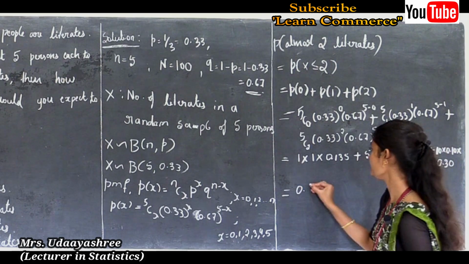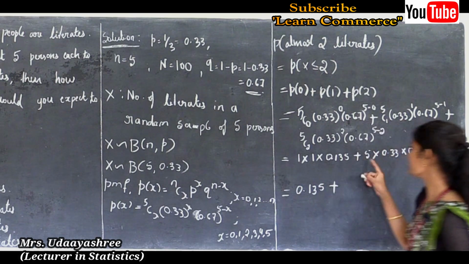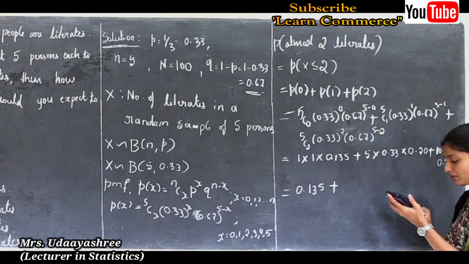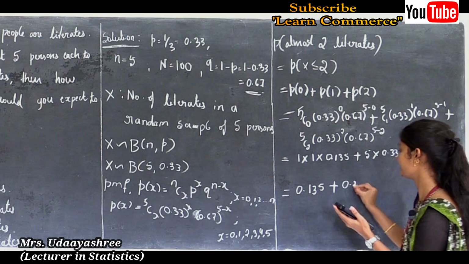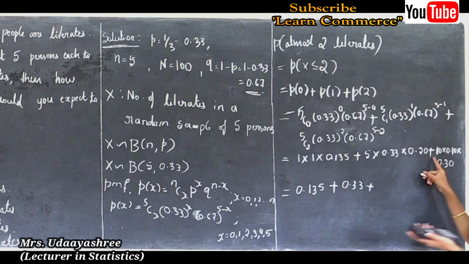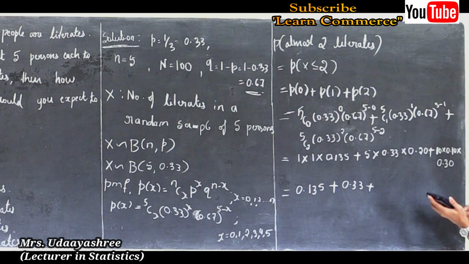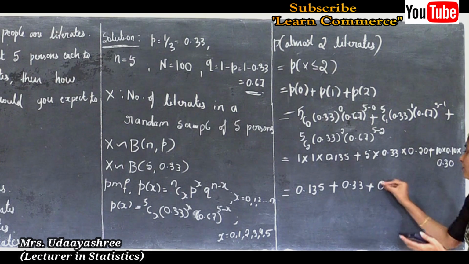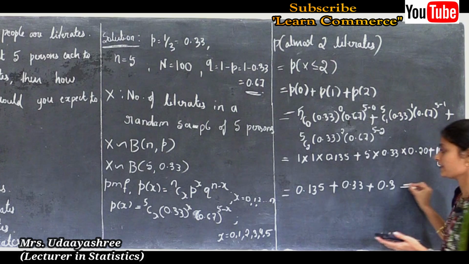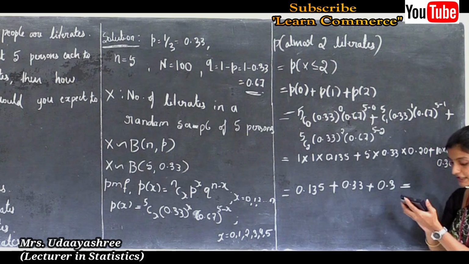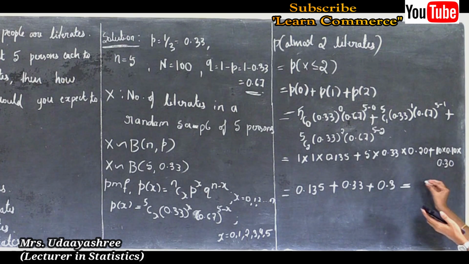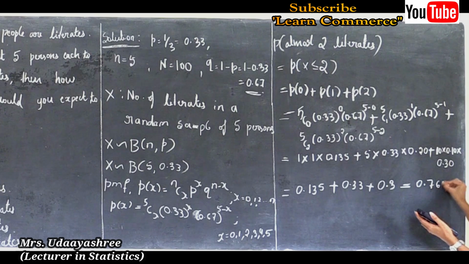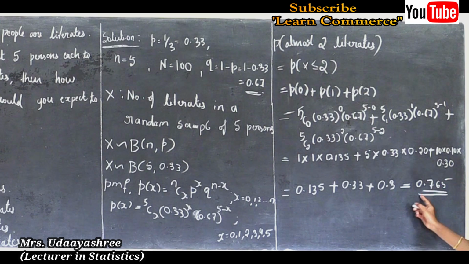This is equal to 1 into 0.135, which is 0.135, plus 5 into 0.33 into 0.20, which is 0.33, plus here it is 10 into 0.10 into 0.30, which is 0.3. This is equal to 0.135 plus 0.33 plus 0.3, which is 0.765. This is the probability of at most 2 literates.